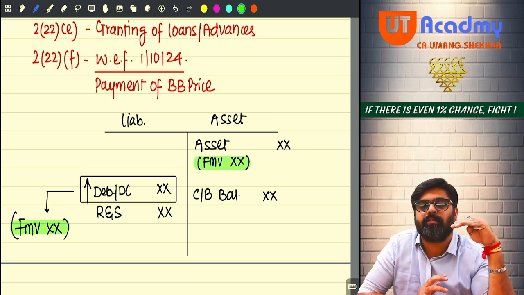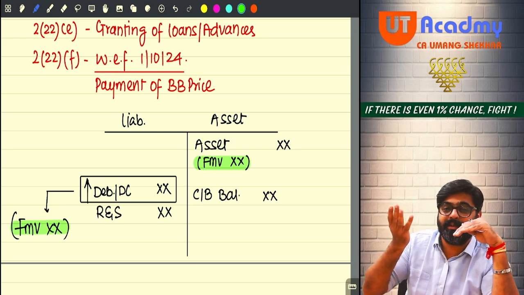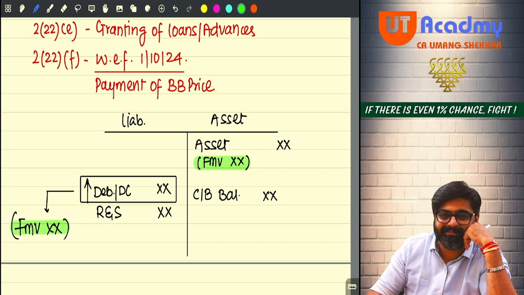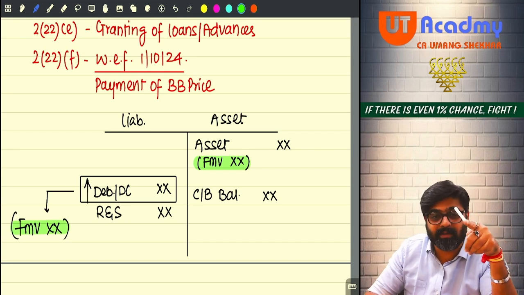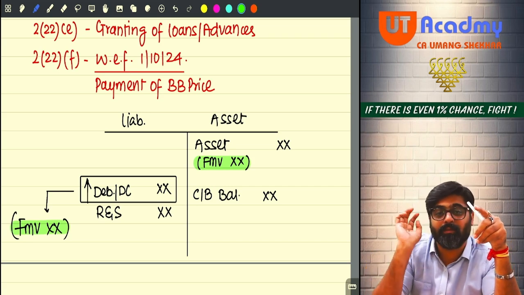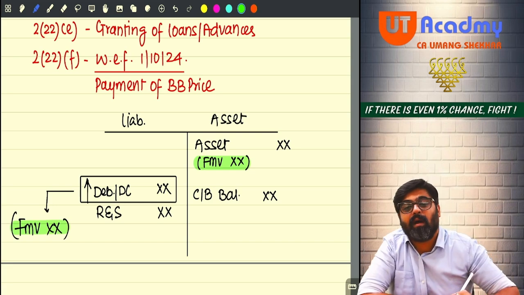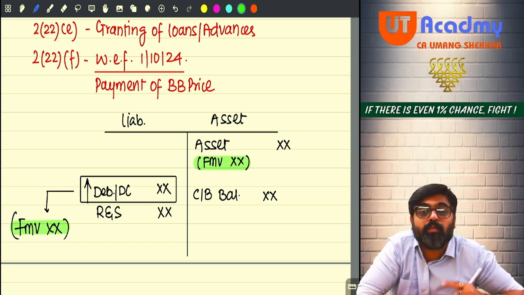Can you decrease the asset? Now can you increase the liability? If you decrease the asset, it will be deemed dividend. By increasing the liability, whenever you give something, that will also be deemed dividend. So now what you will do, out of your reserves, you will issue bonus shares.